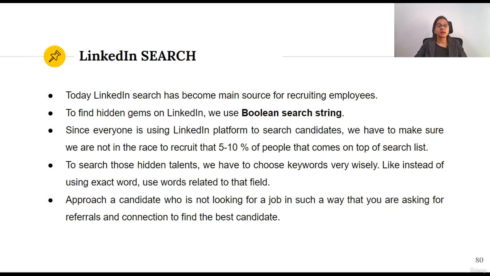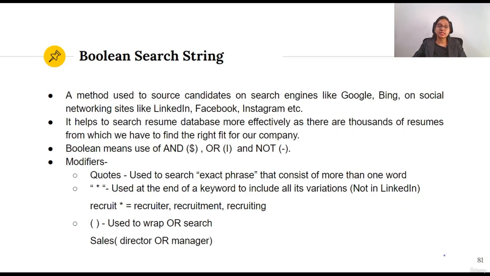Now we will look into Boolean search string, that is, what we have to do to search on LinkedIn effectively. Boolean search string is a method which is used to source candidates on search engines like Google and Bing, and on social networking sites like LinkedIn, Facebook, Instagram, etc. So this is a method by which we can search for candidates on any platform.